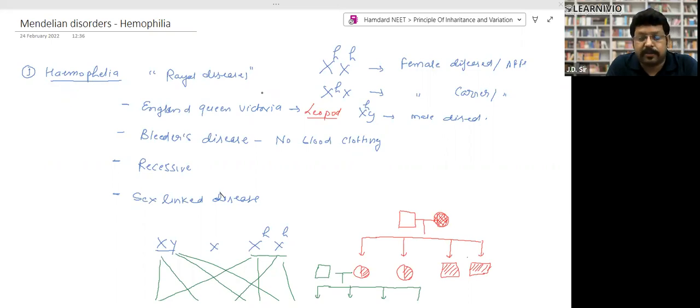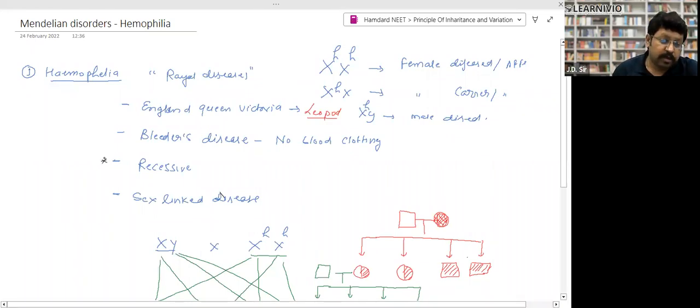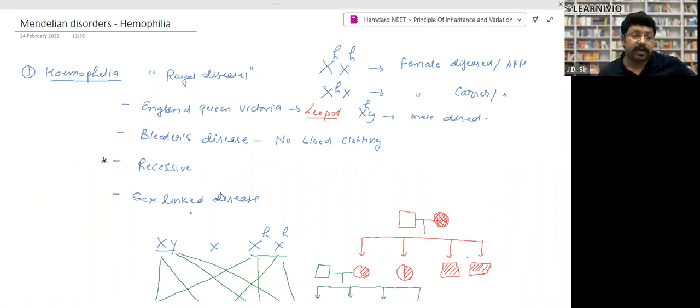Queen Victoria had a son, and his name was Leopold. Leopold was the first person affected with this disease. Actually, there must have been a number of people affected with this disease, but it was discovered in Leopold, right? The first time in the world, this disease was discovered in Leopold. It is also known as bleeder disease. No blood clotting takes place. One very, very important thing, which is a question for you: this disease is caused by a recessive gene, right?